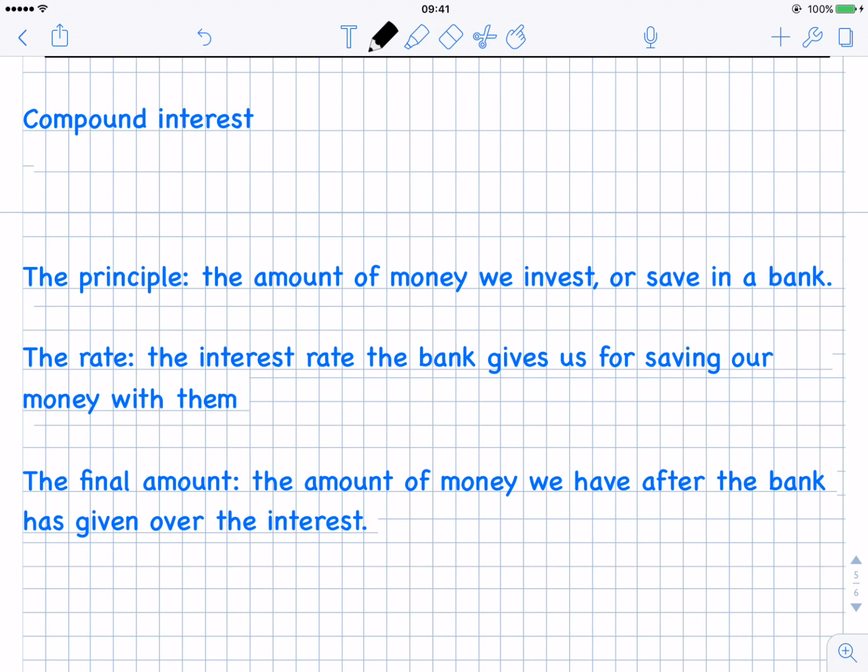But that means if I leave it there for a second year, they're not going to give me 5% of €100 anymore, because I don't have €100 anymore. I have now got €105. So that's why it's called compound interest, because each year the amount that I have in the bank gets increased and increased and increased, and I'm going to get the interest rate on the new amount each time. So let me just give you that exact example again, just by writing it out so you can see what I'm talking about.